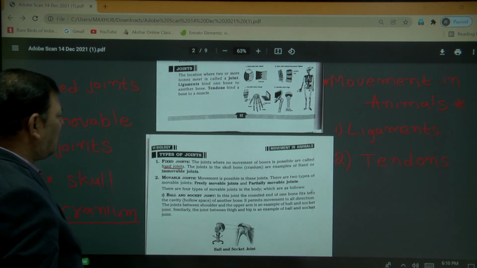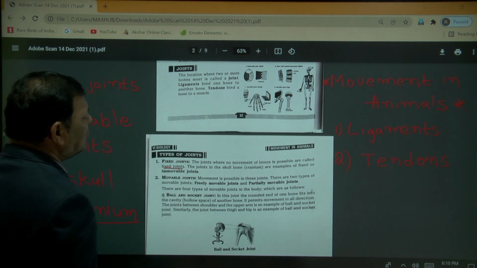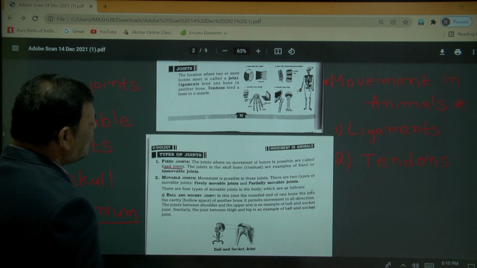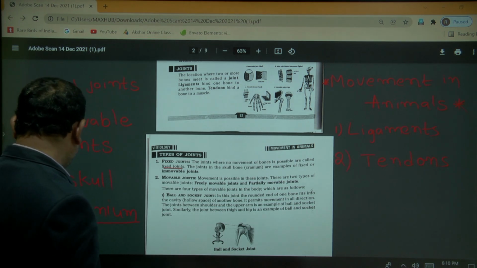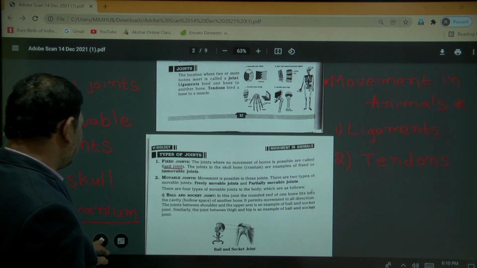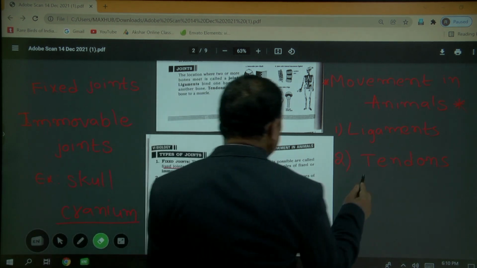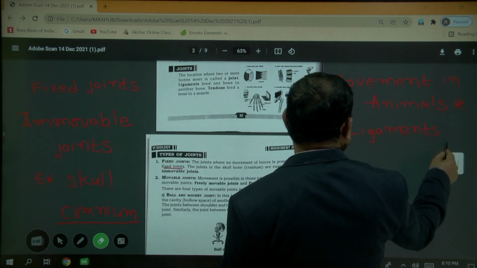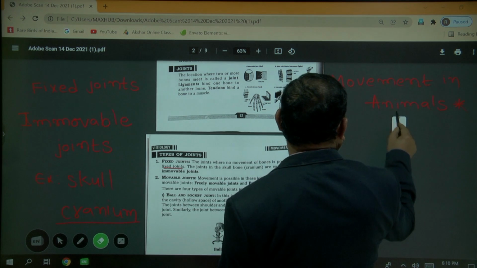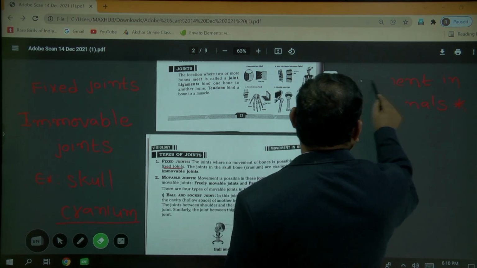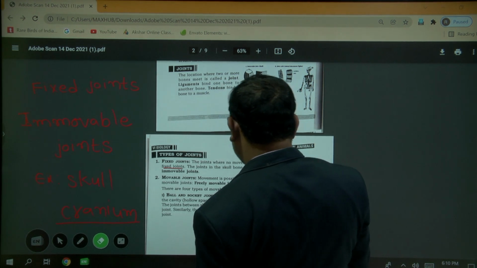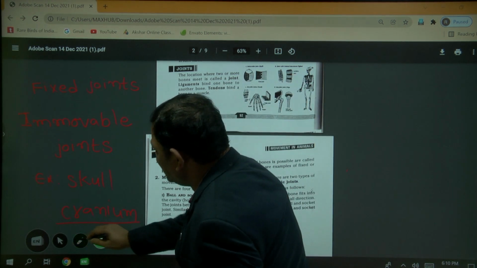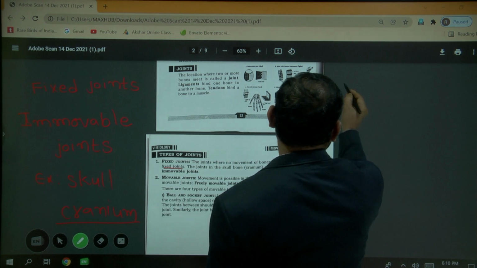Now coming to the movable joint. Movable joints can move. How many types of movable joints are present? These are classified into two types.